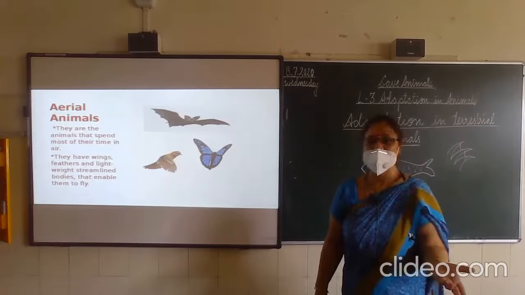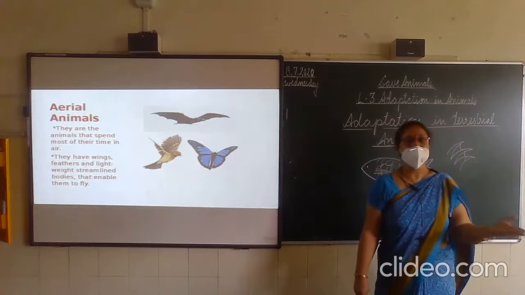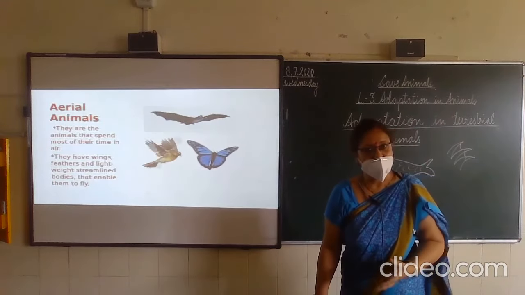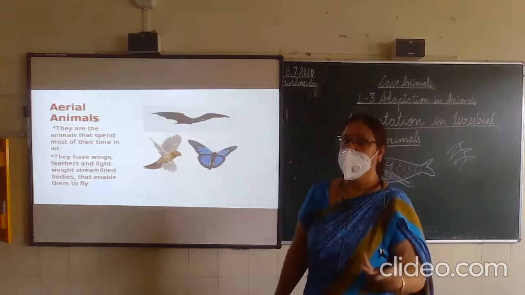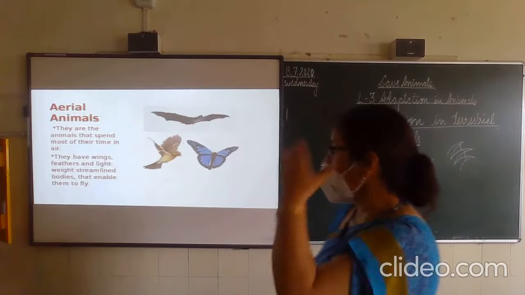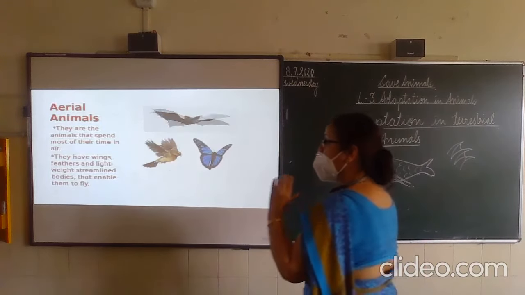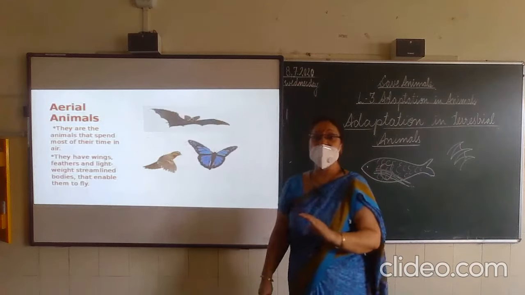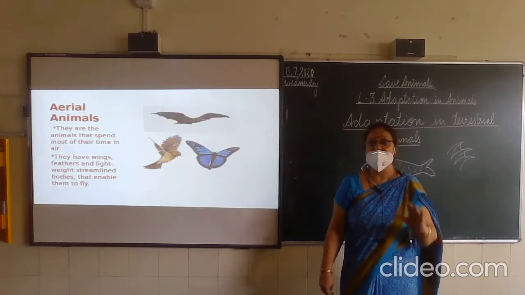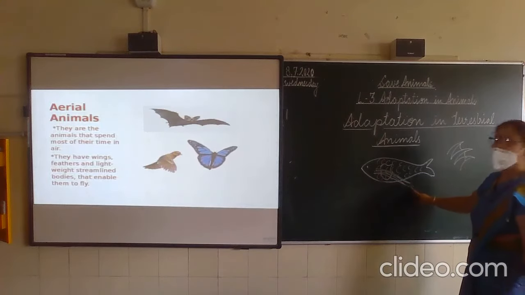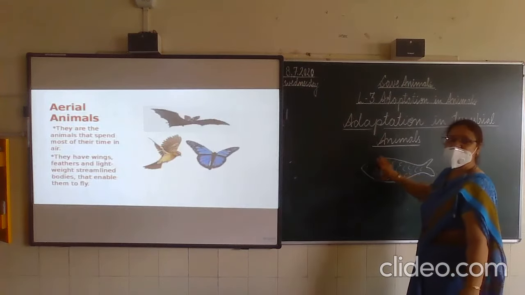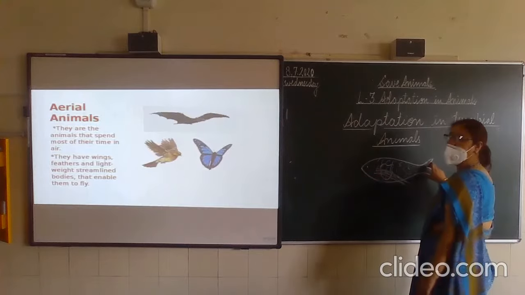In previous classes, in third class, we have read they have three types of feathers: down feathers, body feathers and flight feathers. So they have wings and their body is very lightweight. They have hollow bones as well as a streamlined body. Streamlined body means it is broader in the center and narrow in the corners.